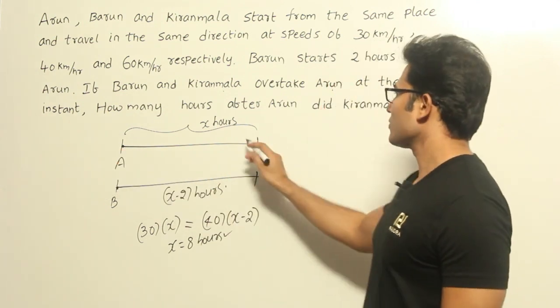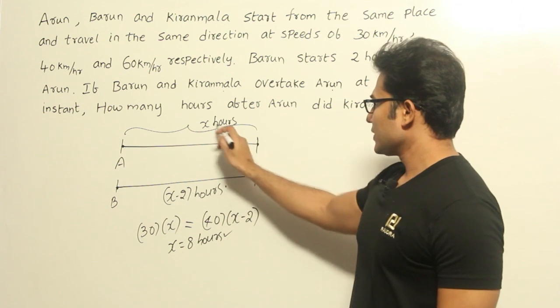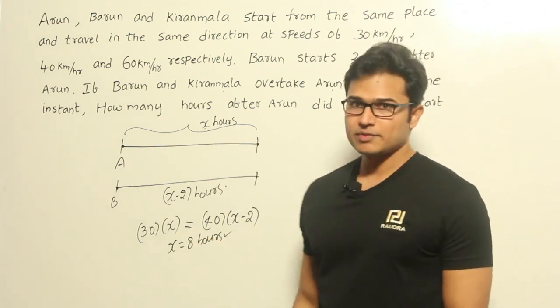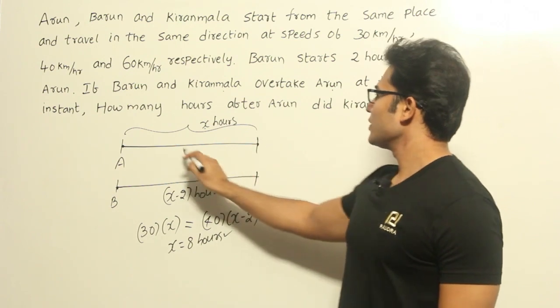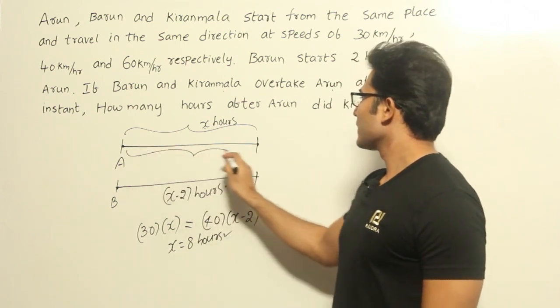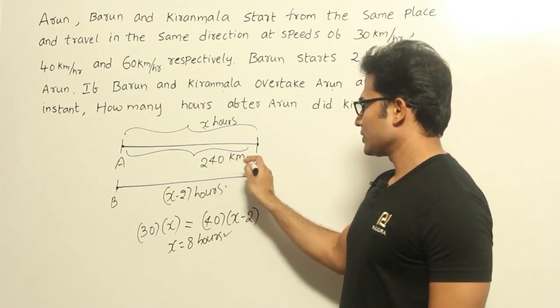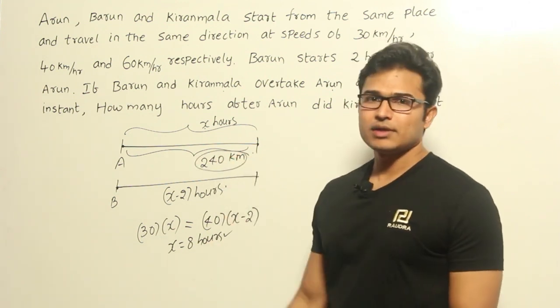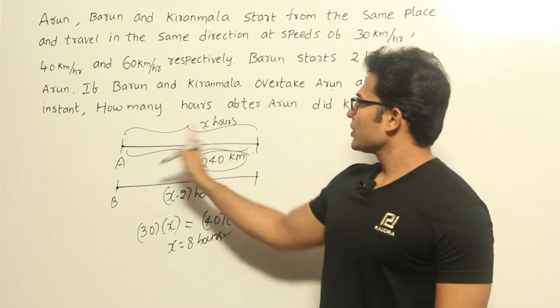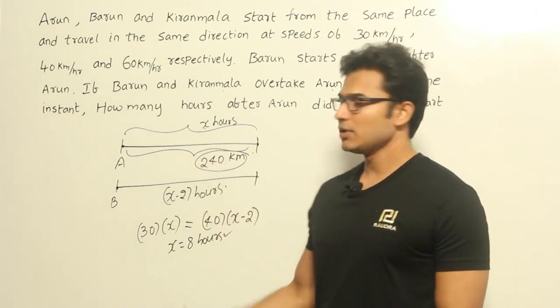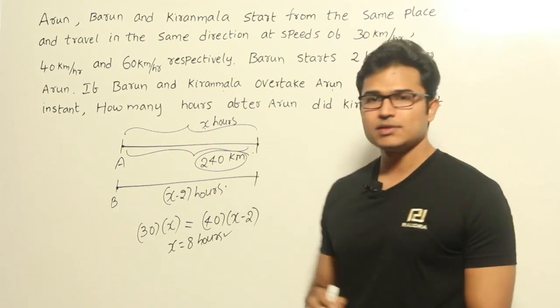The total distance covered by Arun will be equal to, since he has traveled for 8 hours at a speed of 30 kilometers per hour, the total distance covered will be equal to 240 kilometers, isn't it? Now if Kiranmala has to catch up with Arun, he too has to cover the same distance of 240, then only all of them are going to meet at the same point.